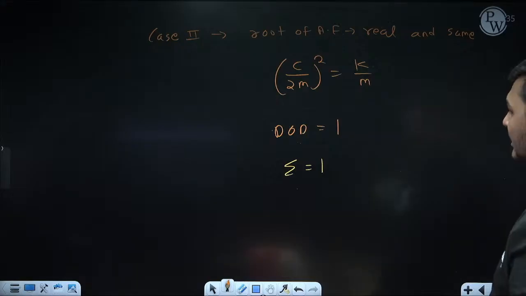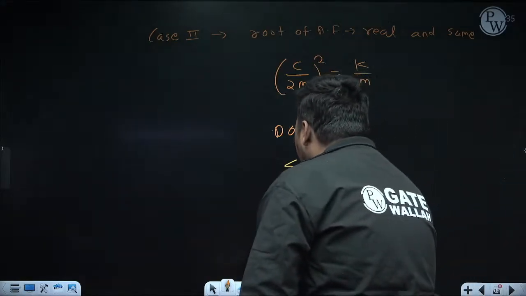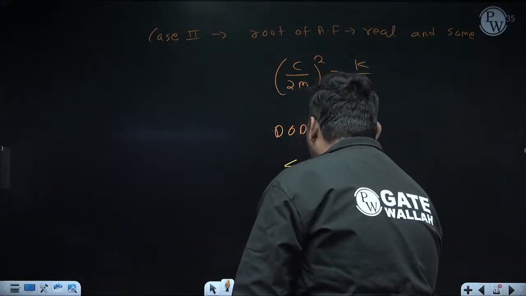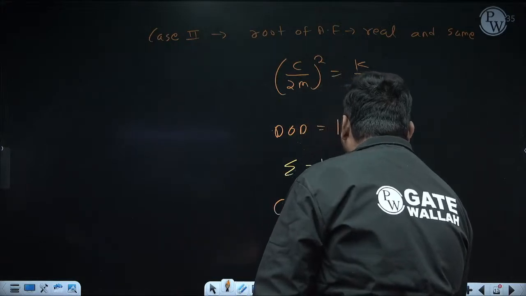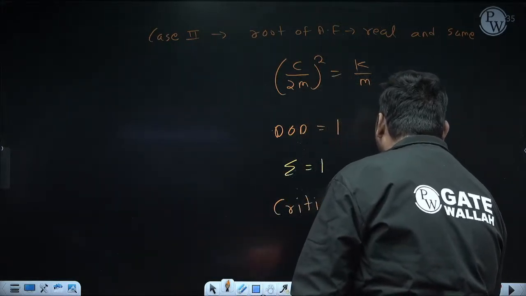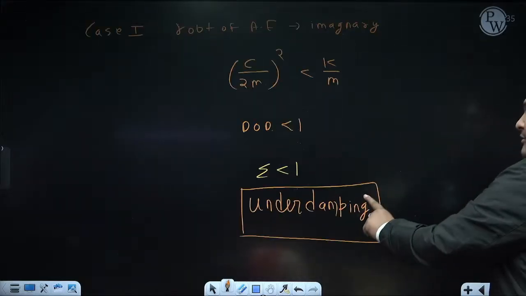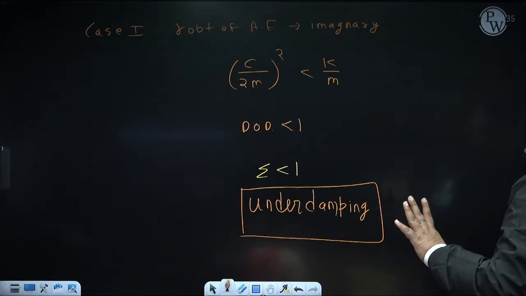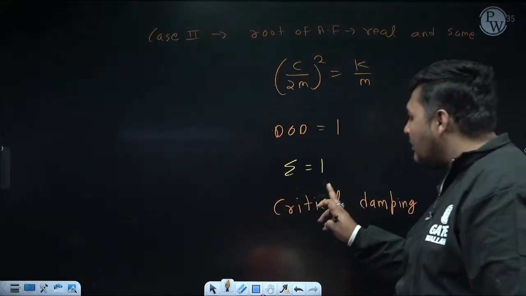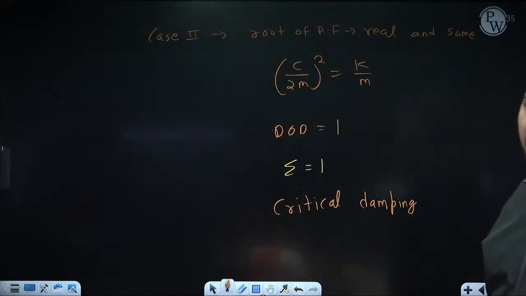Now this case we refer to as critical damping. Critical damping means it is the minimum required value of zeta for no vibration, because if zeta is less than 1, vibration will occur. Since it is the minimum allowable value of zeta for no vibration, this case is known as critical damping.